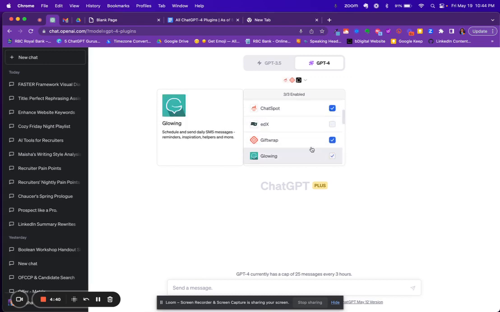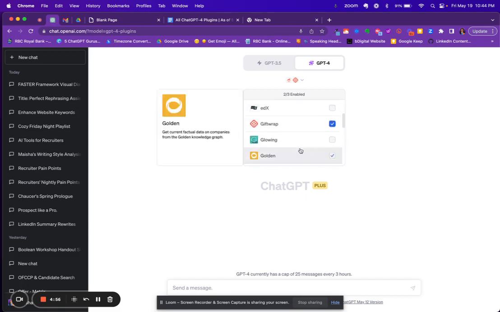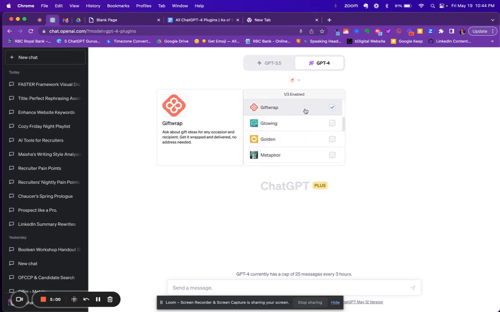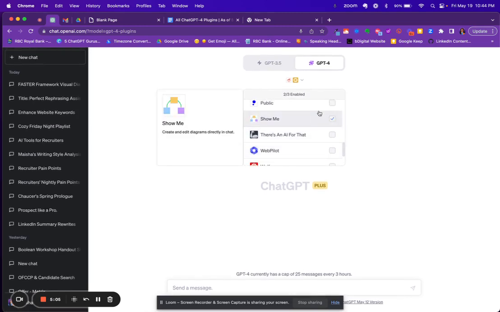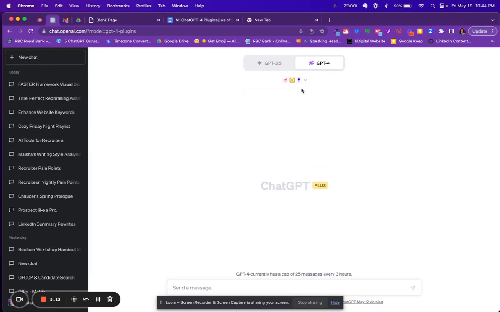Let's do ChatSpot. Let's do Gift Wrap, and let's do Golden. You can see what happens if you try to select more than 3. You get the red. So I'm going to remove Polar. Let's try to do Public, ChatSpot, and Golden because those are all market data. So I'm really curious to know, based on the question that I'll ask, where GPT will go for it. Okay, so we're all set up.